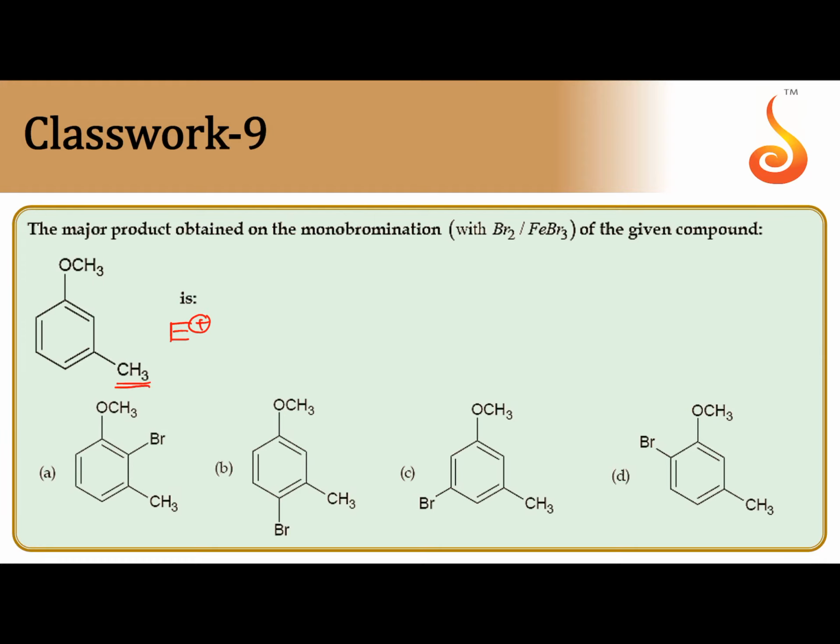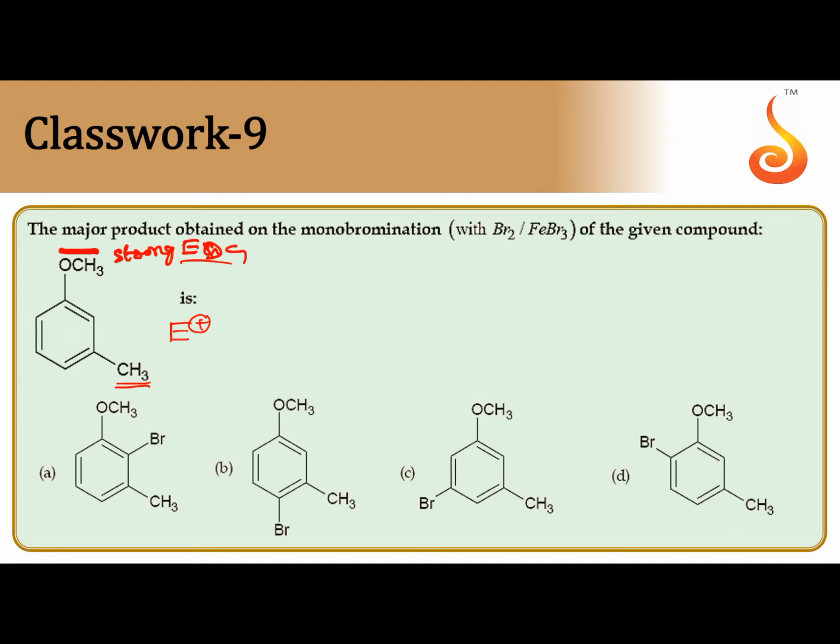OCH3 and CH3 both are ring activating groups by +R effect. But CH3 is a weak ring activating group while OCH3 is a strong ring activating group. So OCH3 is a strong electron donating group. That's why the incoming electrophile has to obey the strong electron donating group.